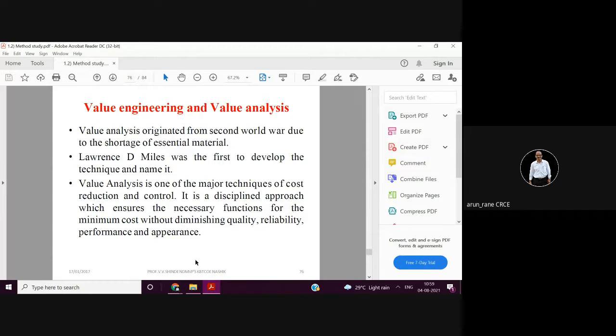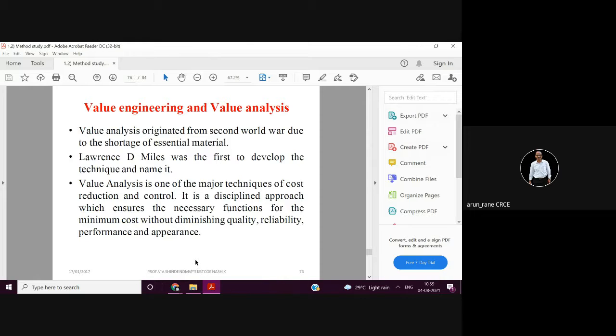At the same cost, or maybe at a little more cost. Not necessarily the same cost, because that cannot be possible, but at a little more cost. Suppose you add some videos, you are able to see the video. So that is what is your value engineering.